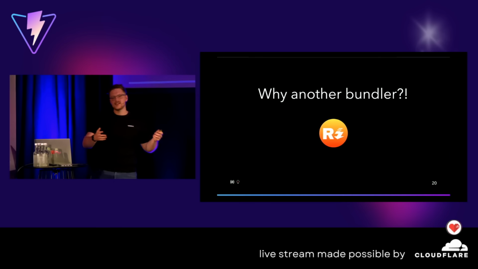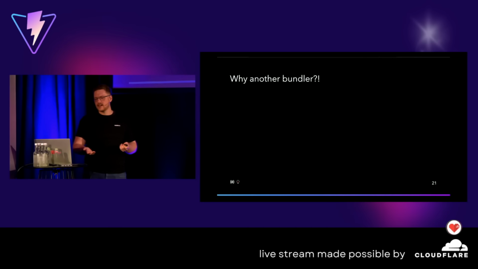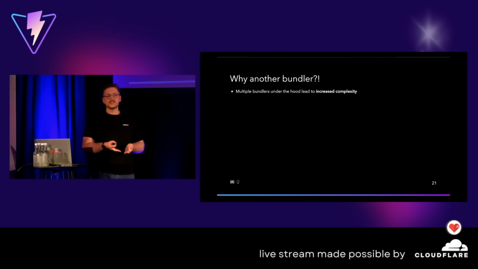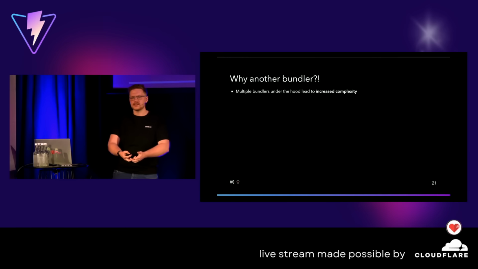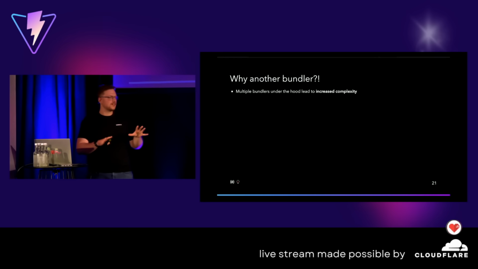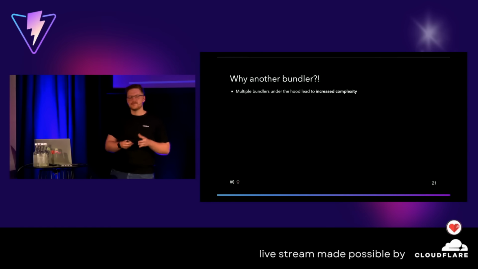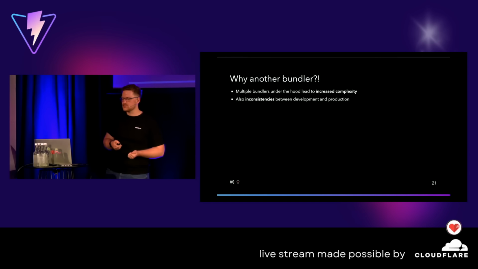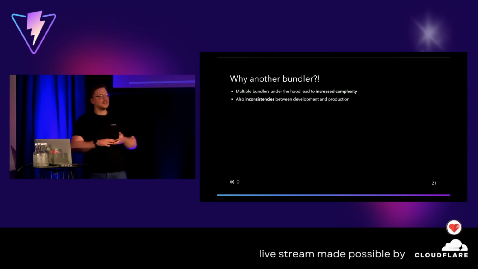Why another bundler? And of course, Rolldown is written in Rust. And you might wonder, okay, why? But before we come to that, why exactly for Vite? Why do we need to unify all the things? Well, of course, it is increased complexity for all the people maintaining Vite. Maybe you as a user to some degree, if you write your own plugins, possibly, but still. Increased complexity, this is not necessary in a certain way, but also we get inconsistencies between dev and prod. With a bundler, this is at least a bit reduced.